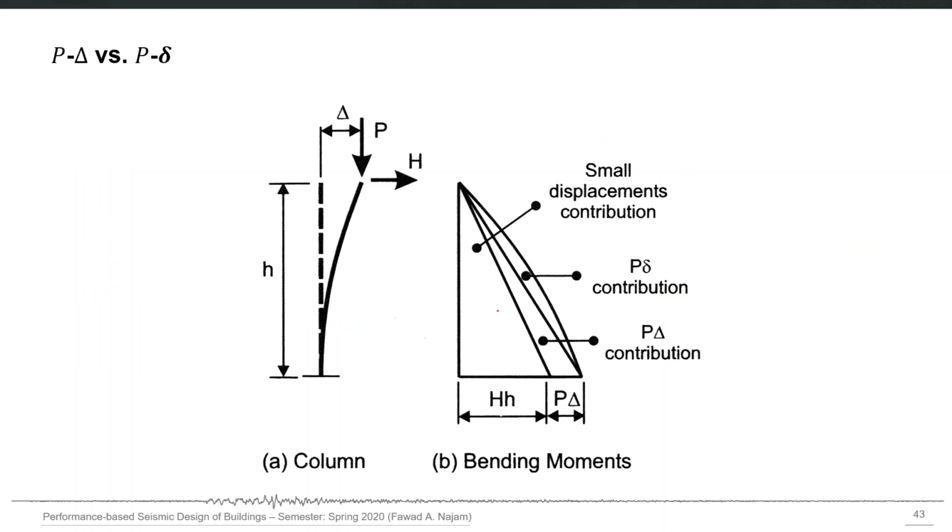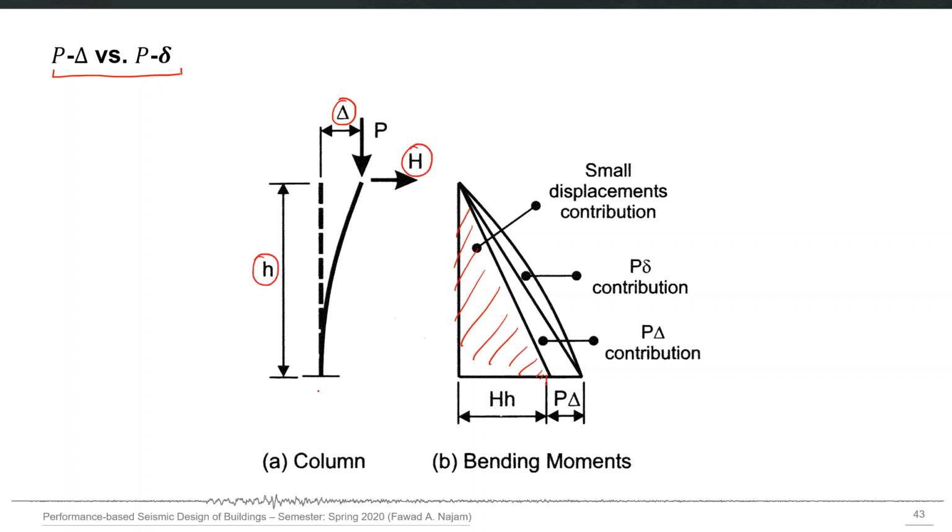And here there is a difference between P capital delta and P small delta also. The capital delta is the nodal displacement. The small delta is the displacement along the element itself. So, for example, just take this case of a cantilever column which is subjected to P and H. When you are not considering the P delta effect, you will get simply this bending moment diagram, a triangular bending moment diagram, and the base moment will be the horizontal force times this height.